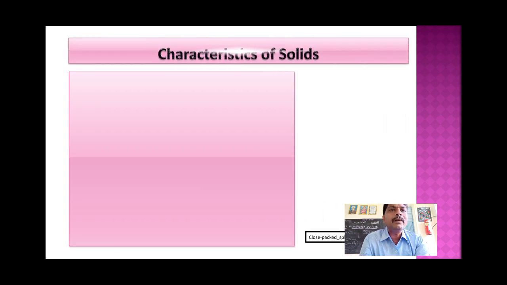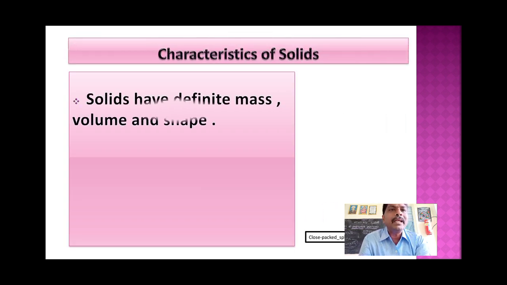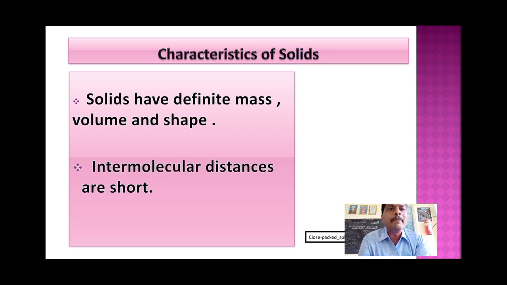So, solids are mainly classified into two types, that is crystalline solid and amorphous solid. But both types have some common characteristics. What is the first characteristic? Solids have definite mass, definite volume and definite shape.